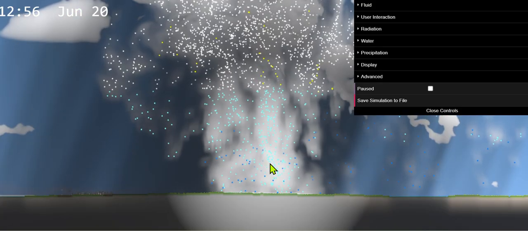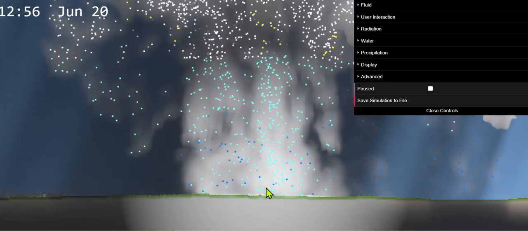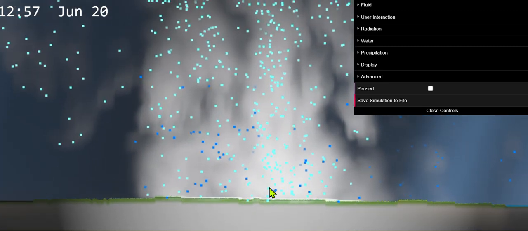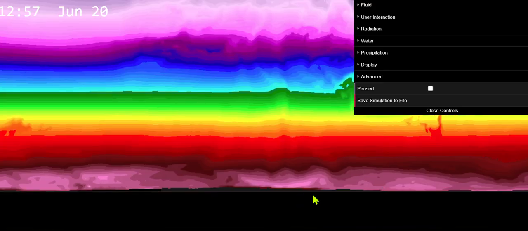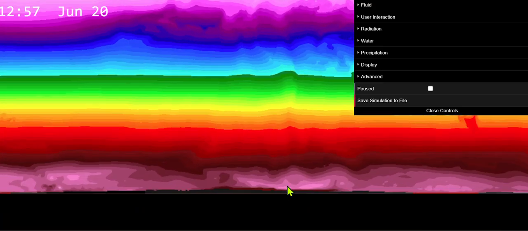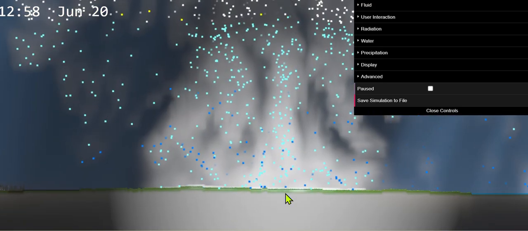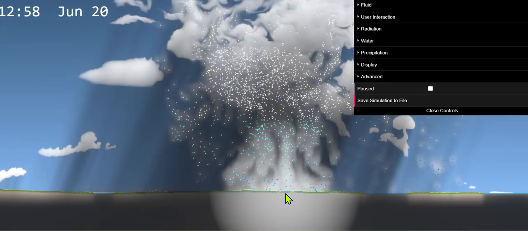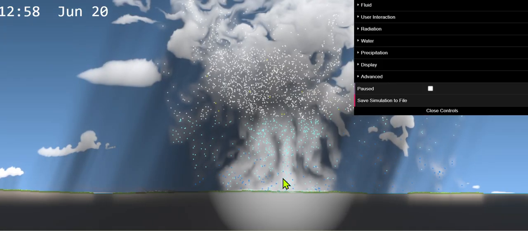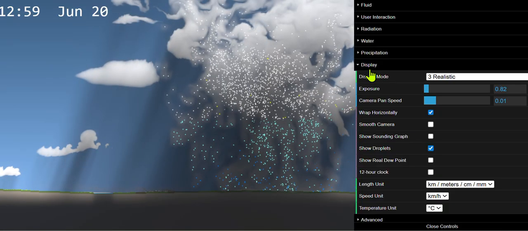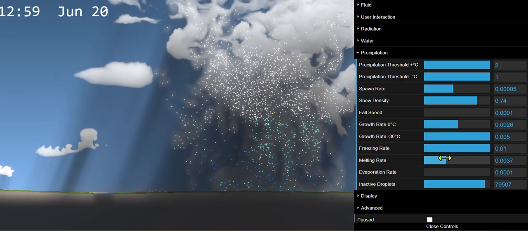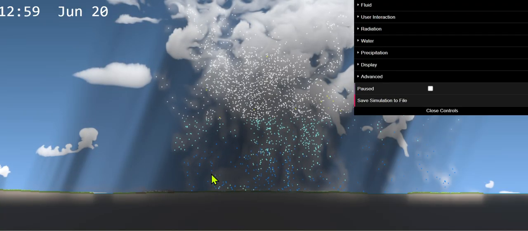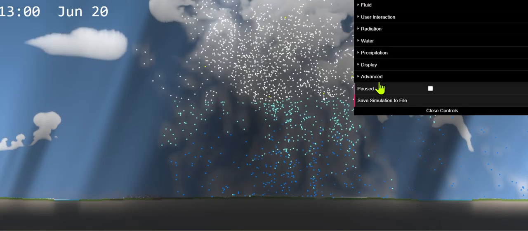I think this is sleet. Light blue. Yeah, sleet. It's just hitting the ground and the ground's warming up, kind of.